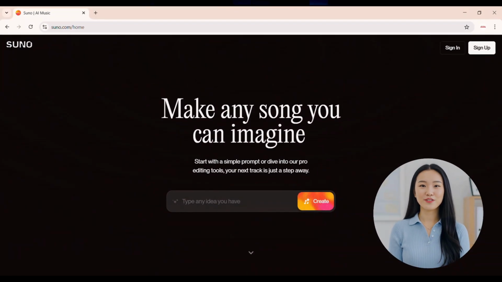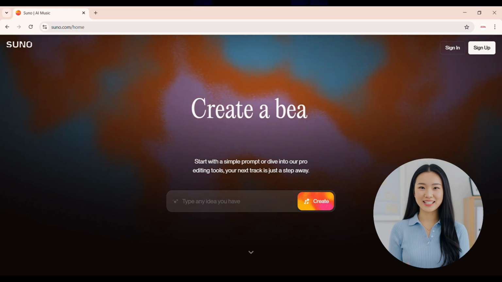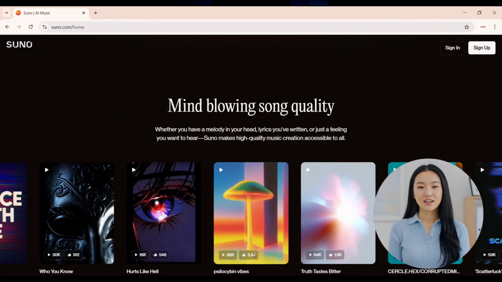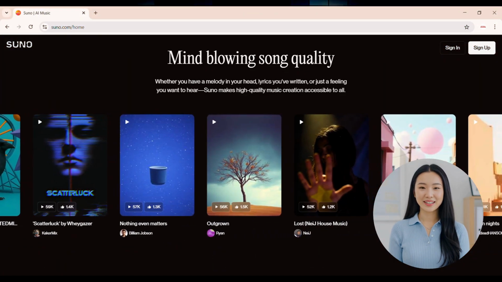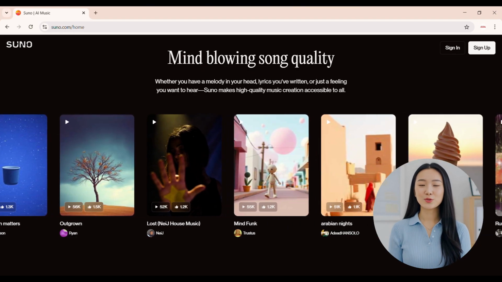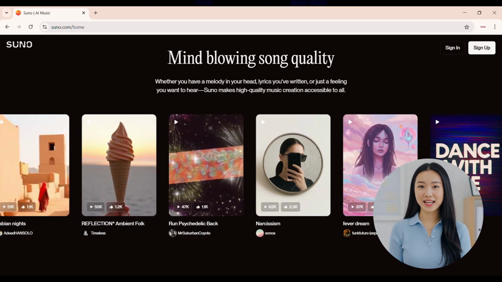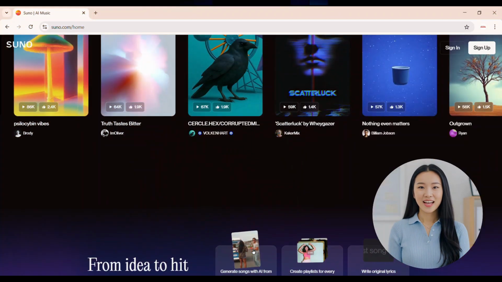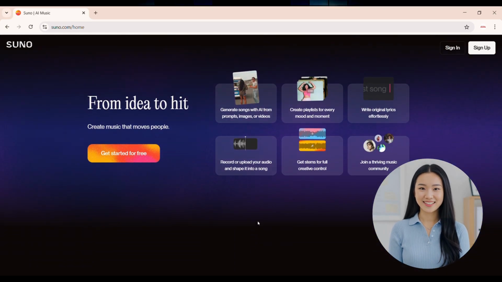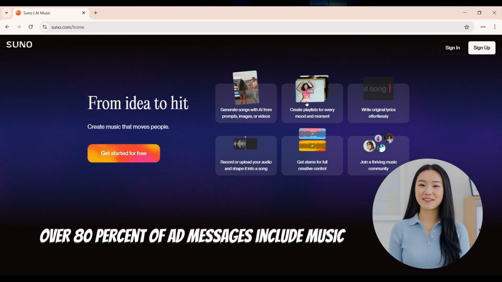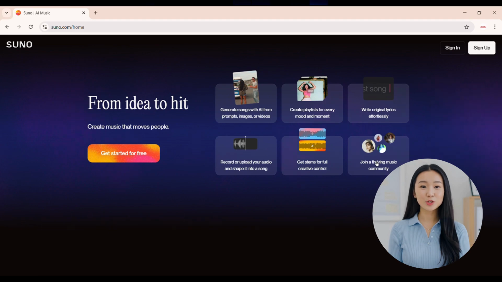Now let's explore the features and key strengths of SUNO AI, a powerful tool that can generate songs in any genre within seconds. SUNO produces original music quickly, helping you save time and resources while opening up endless opportunities for creative experimentation. It's especially valuable for advertising, as studies show that over 80% of ad messages include music, and those with music are far more memorable than those without.